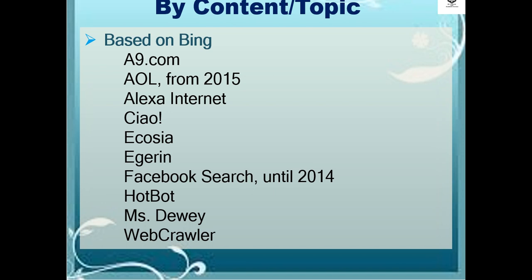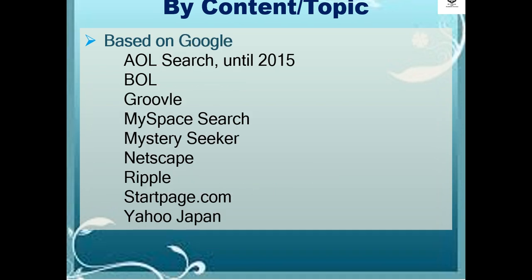Based on Bing, examples are A9.com, AOL from 2015, Alexa Internet, Chow, Ecosia, Egerin, Facebook Search until 2014, Hatbot, Miss Dewey, Webcrawler. Based on Google, examples are AOL Search until 2015, BOL, Groovel, MySpace Search, Mystery Seeker, Netscafe, Ripple, Startpage.com,